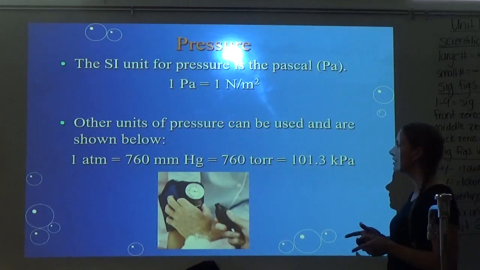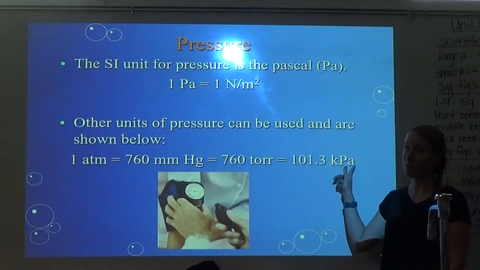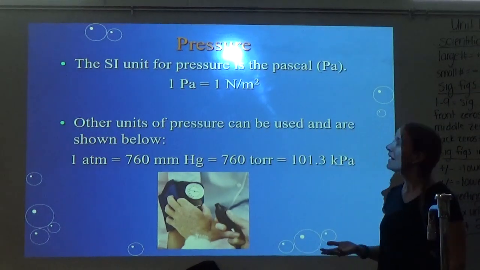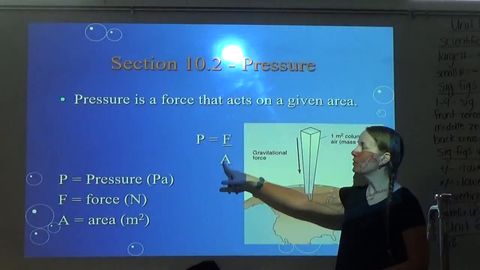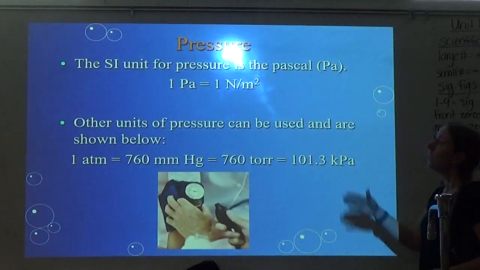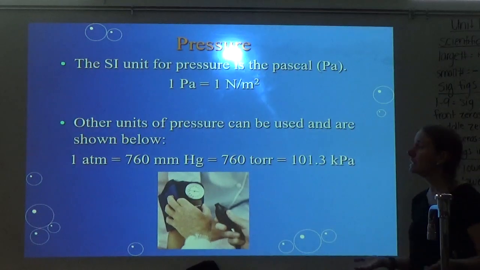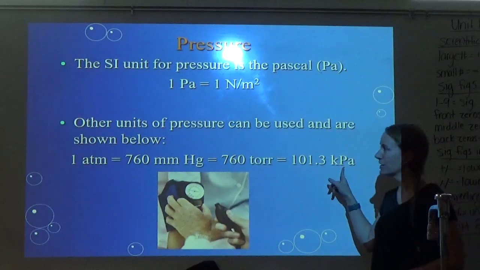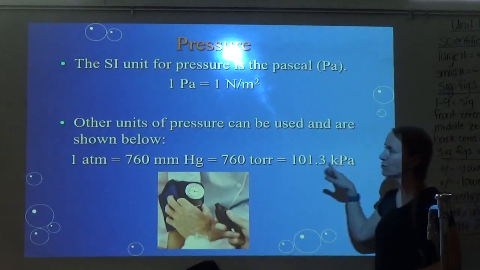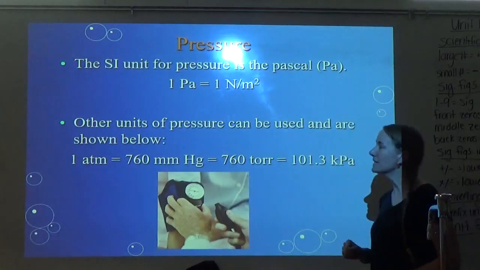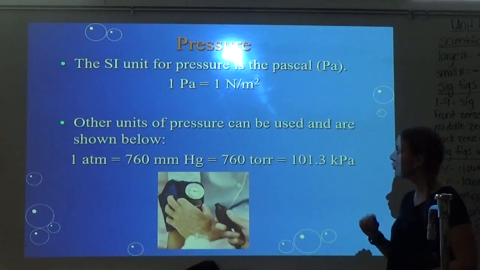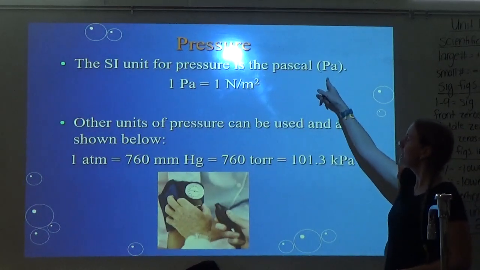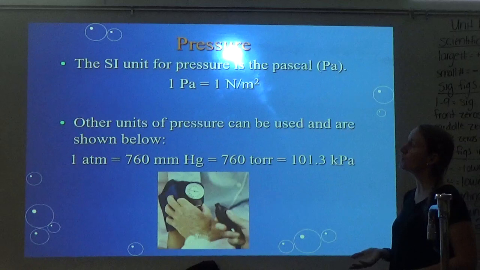However, if you had anything for honors, you know that most of the time we focus on kPa. The actual SI unit is Pa, and it's a newton per meter squared, and that just comes from this formula right here, because you have newtons on top, meters squared on bottom. Other units of pressure that we will use more commonly are atmospheres, millimeters of mercury, torr, and kilopascals. And so this is a conversion to get between those. So 1 atmosphere equals 760 millimeters of mercury equals 760 torr equals 101.3 kilopascals. So you've got to be careful. Pascal is SI, but kilopascals is what we will more commonly use.